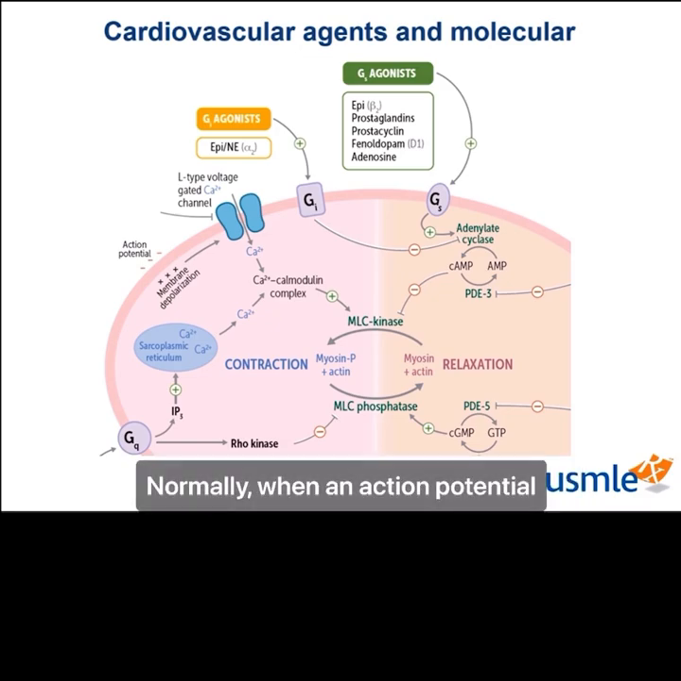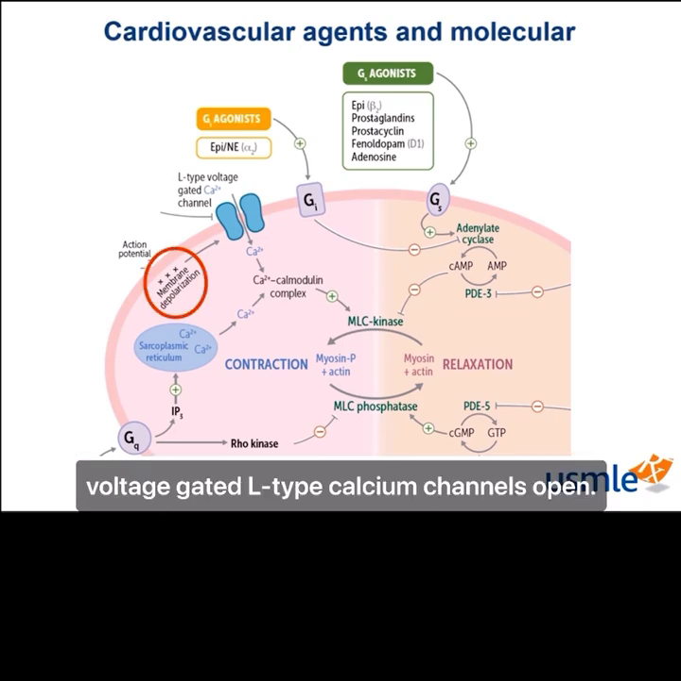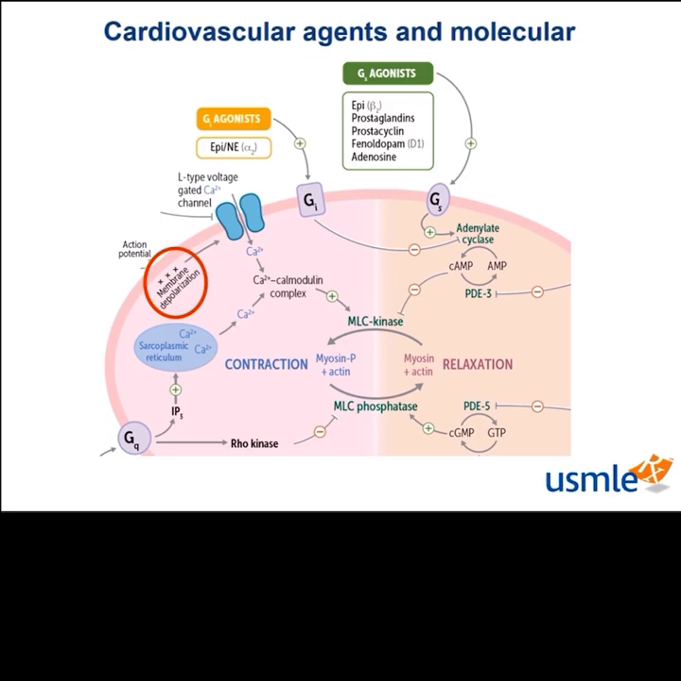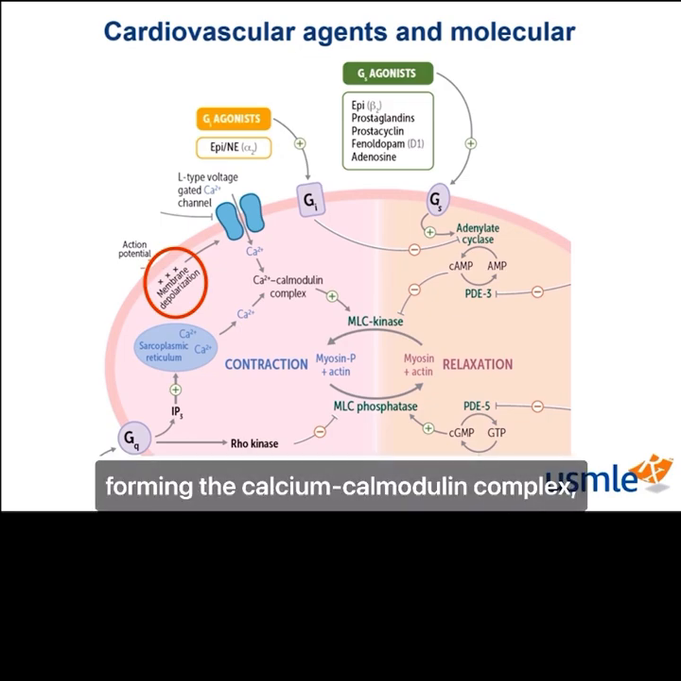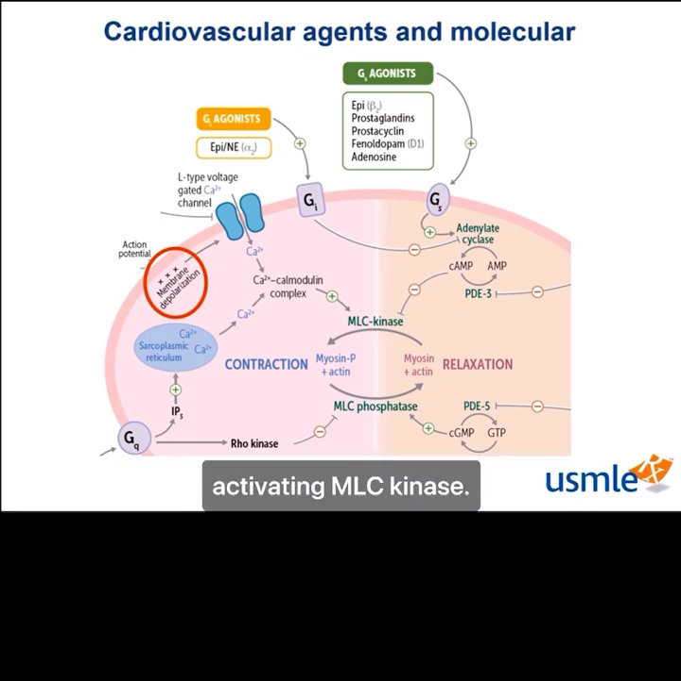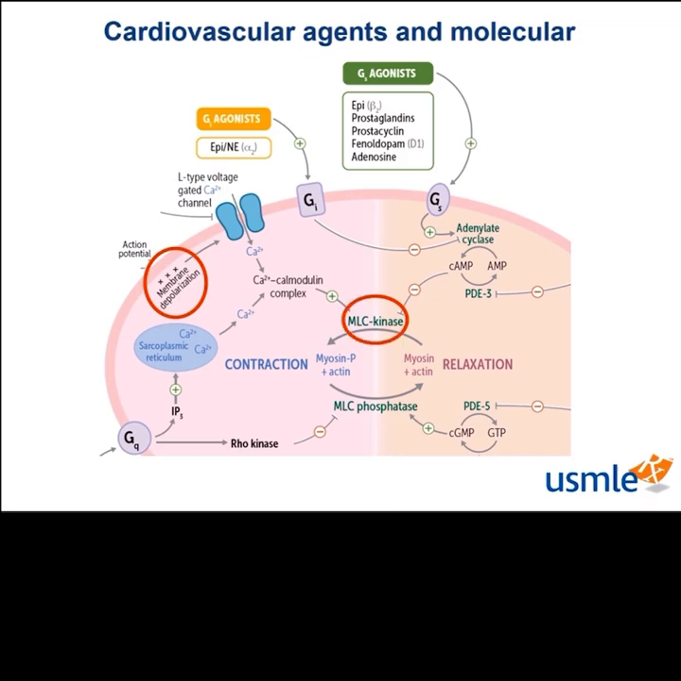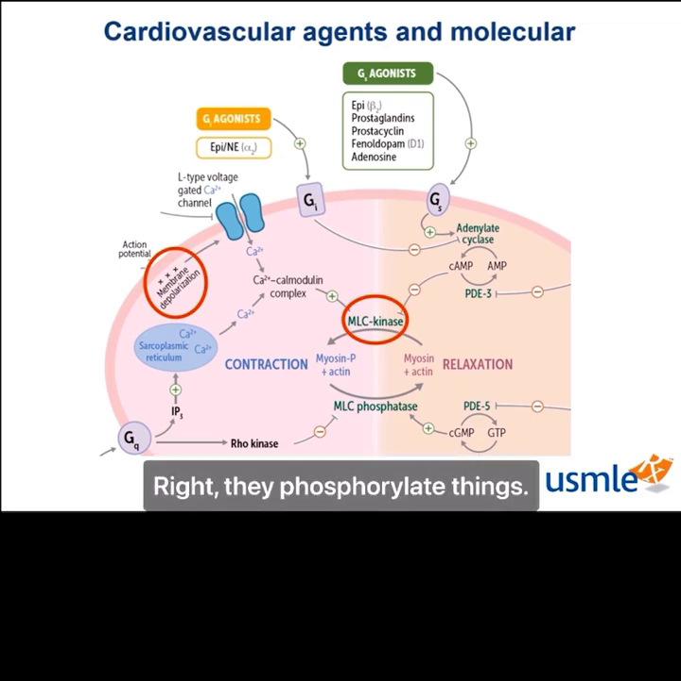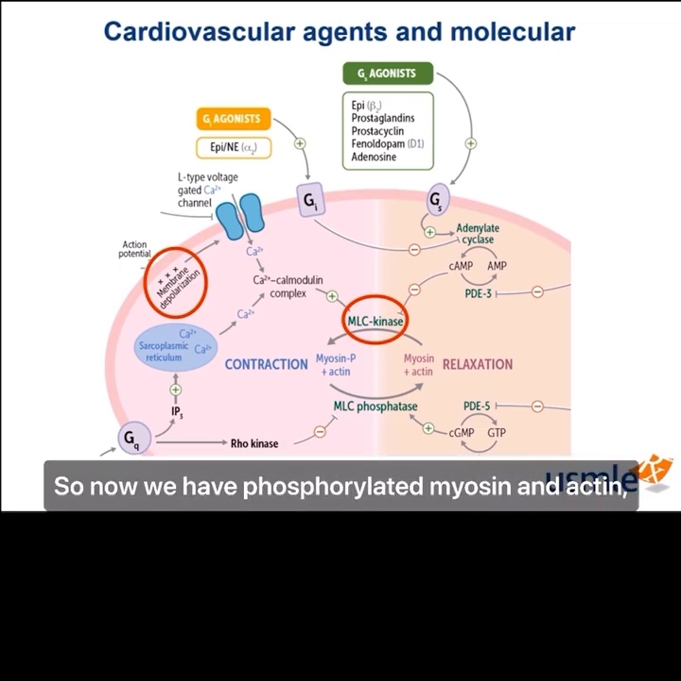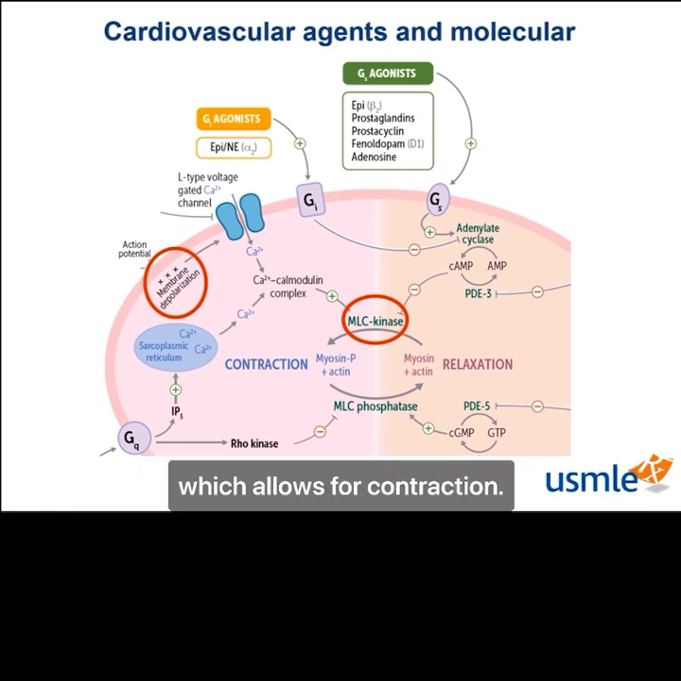Normally, when an action potential depolarizes a cell membrane, voltage-gated L-type calcium channels open. Calcium then enters the cell, forming the calcium calmodulin complex activating MLC kinase. So what do kinases do? Right, they phosphorylate things. So now we have phosphorylated myosin and actin, which allows for contraction.